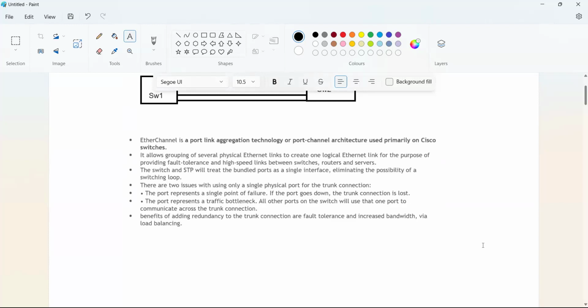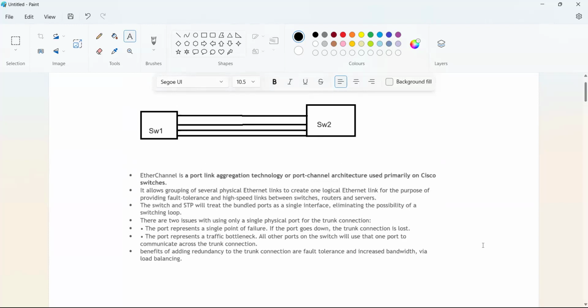It allows grouping of several physical Ethernet links to create one logical Ethernet link. What we discussed, a group of physical links combined into one logical Ethernet link, is for the purpose of providing fault tolerance and high-speed links between switches, routers and servers.